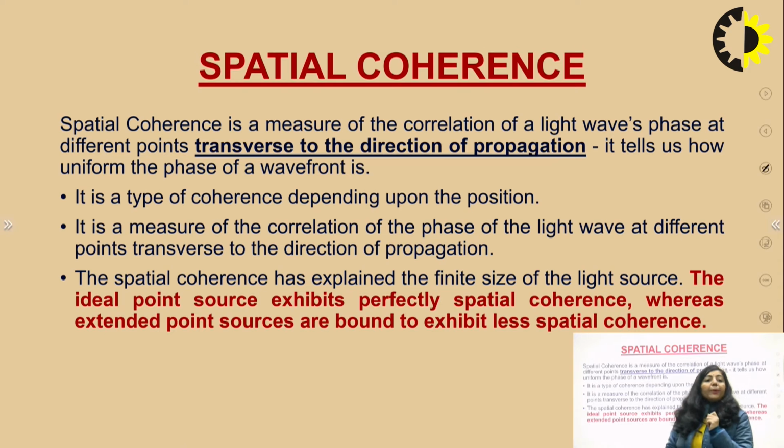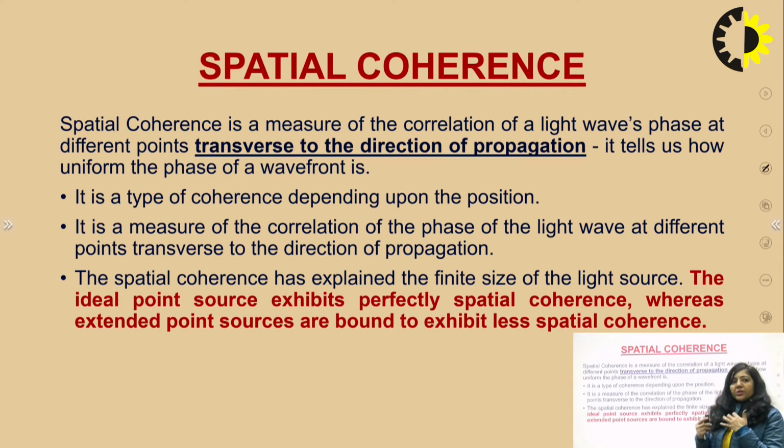Basically, temporal coherence is related to the monochromatic behavior of light, whereas spatial coherence is related to the size of the source. At the end of this discussion, you will see that the smaller the size of the source, meaning if the light source is a point source, then the spatial coherence length will be larger.